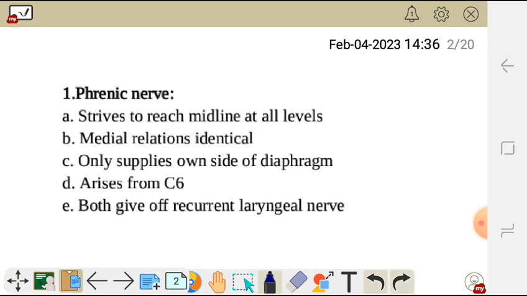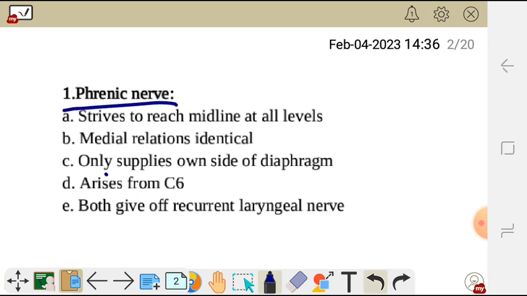So let's start with A to see whether it is true or false in relation to the phrenic nerve. A says this nerve, the phrenic nerve, strives to reach the midline at all levels. So is this statement true or false?